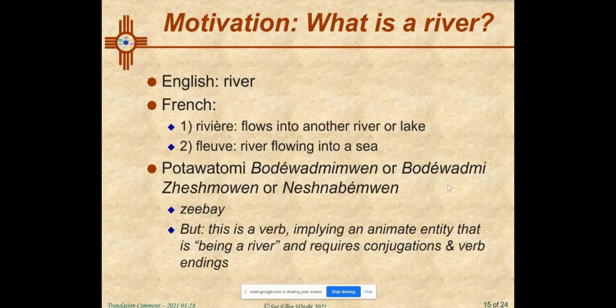We say the dog, he. But this is a verb. A river is not an inanimate object. A river is alive and flowing, and it does things. When we use the word in an utterance in Potawatomi, it has to be conjugated like a verb. It doesn't take noun endings. It's a verb.